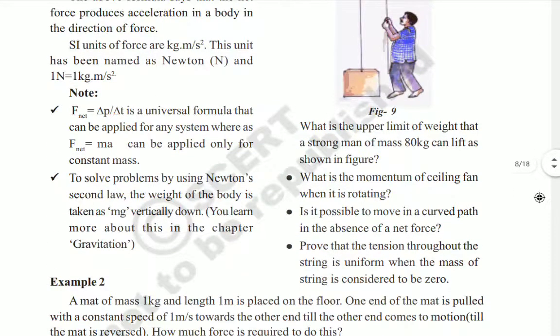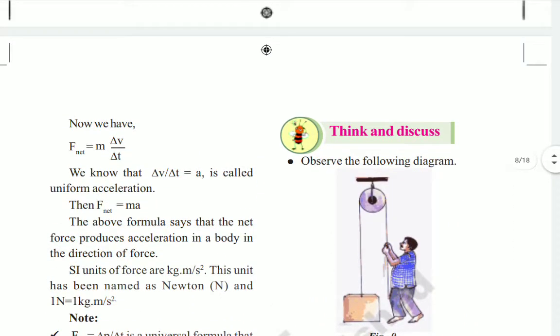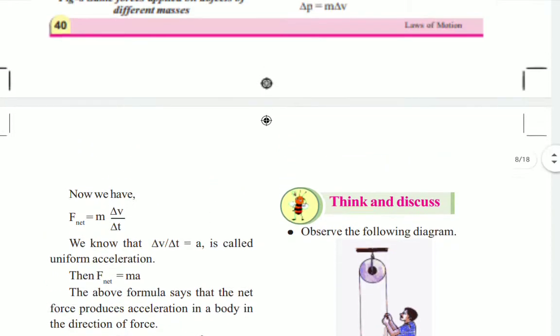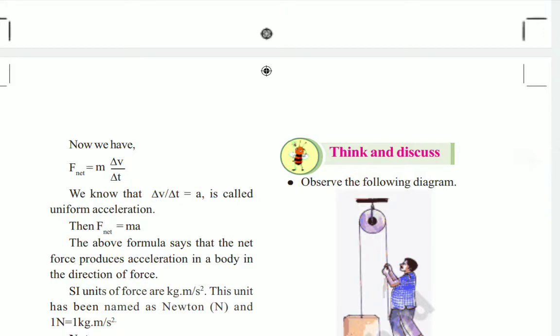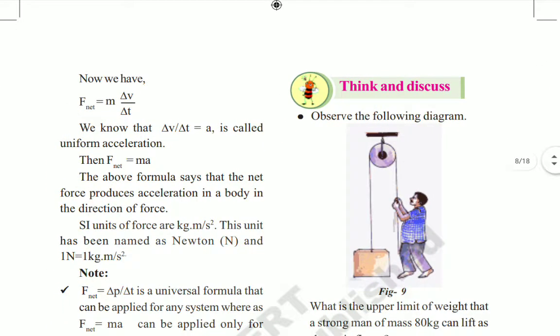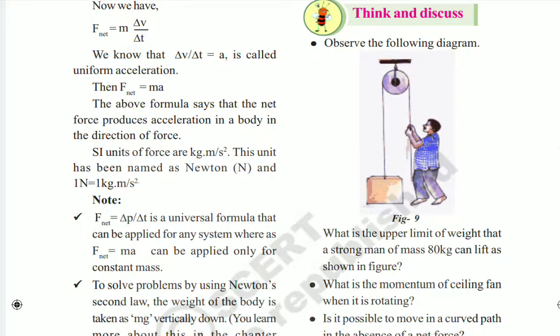It can be stated as mass in motion. All objects have some mass, and if an object is in motion, then it acquires some momentum. That's why momentum is a vector quantity.